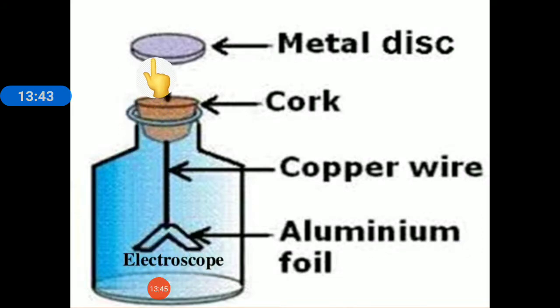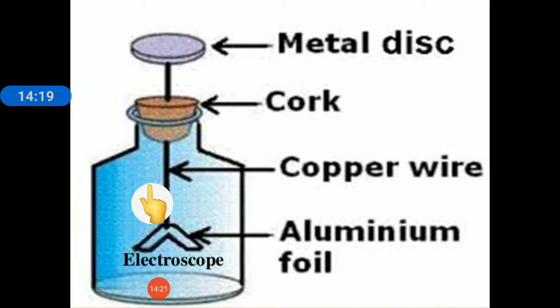Why? Because when this positively charged rod is touched to the metal disc, the positive charge is transferred through this copper wire to the thin metallic leaves. So both the leaves are positively charged, and these both positively charged leaves will repel each other. Okay. So here this is done by the conduction method because we are touching the glass rod to the metallic disc.